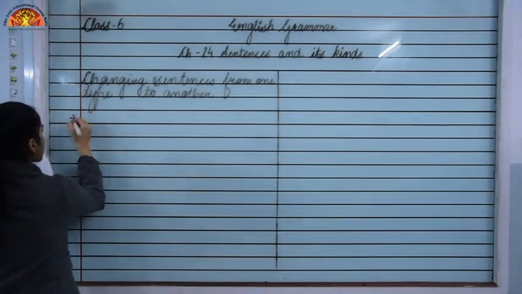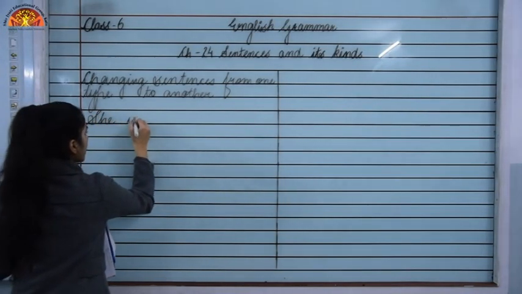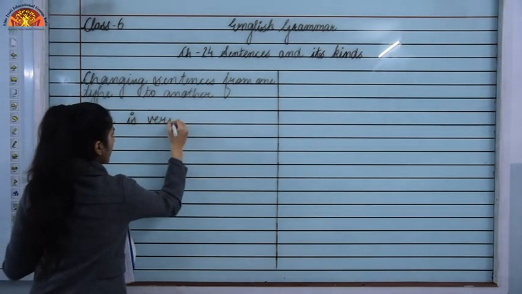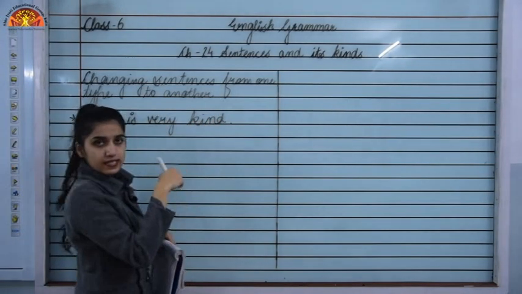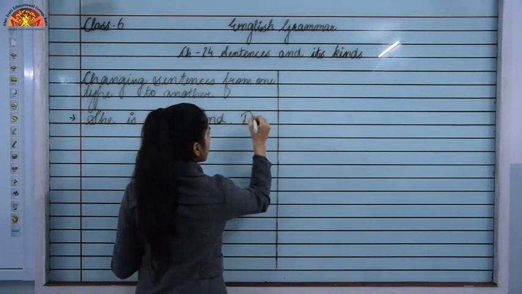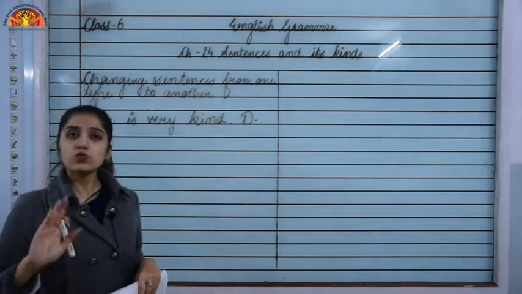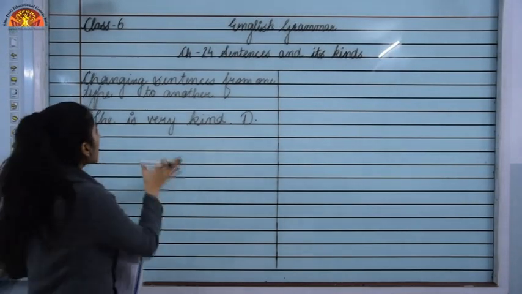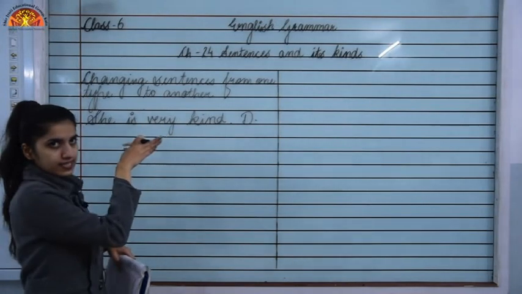Okay, so like you can see over here, I am writing a sentence: she is very kind. As you can see, this type of sentence is a declarative sentence, and now we have to convert this sentence into the interrogative one. Like we have to frame a question for this sentence.